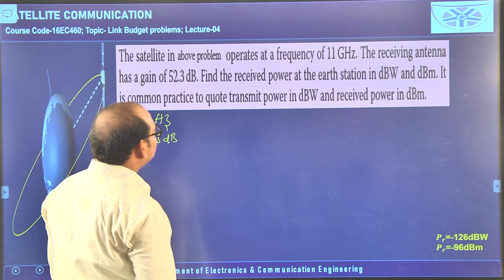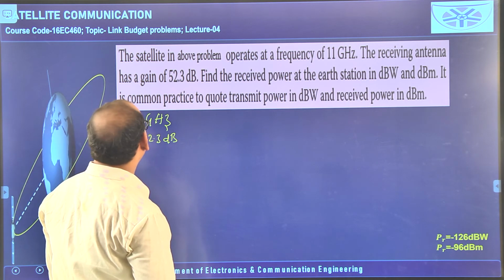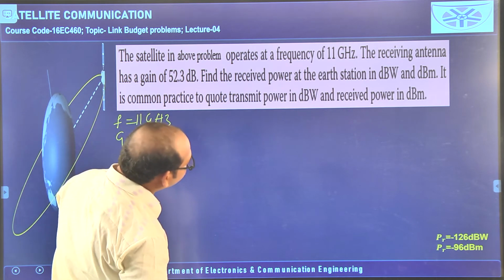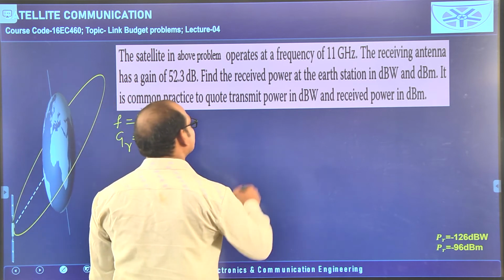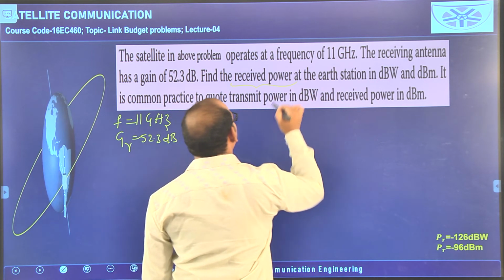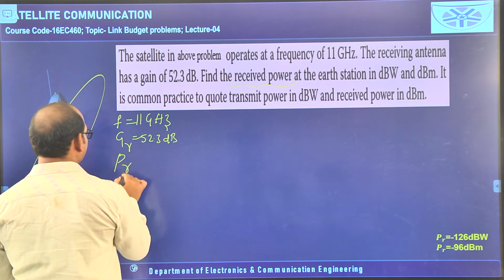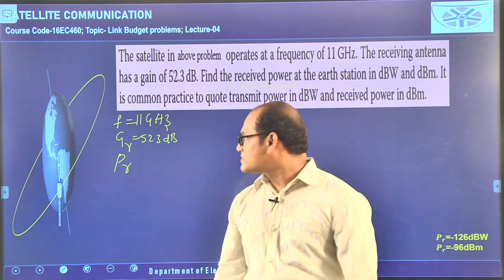Find the received power at the earth station in dBW and dBm. It is common practice to quote the transmit power in dBW and received power in dBm. So, here the thing is, we need to calculate the received power. PR we have to calculate by considering this GR.